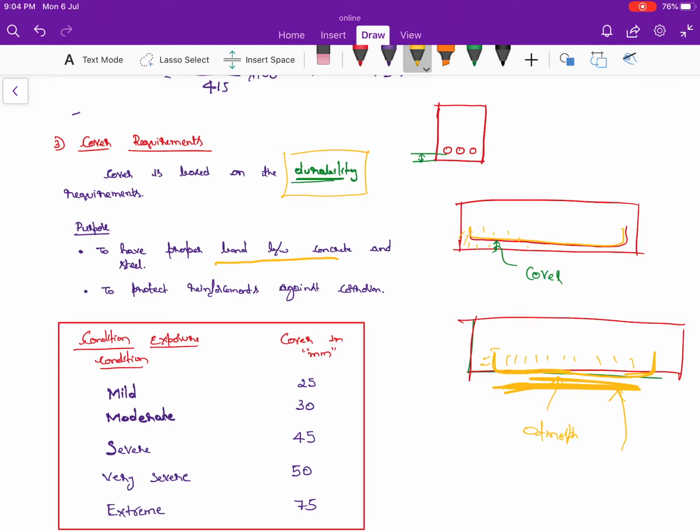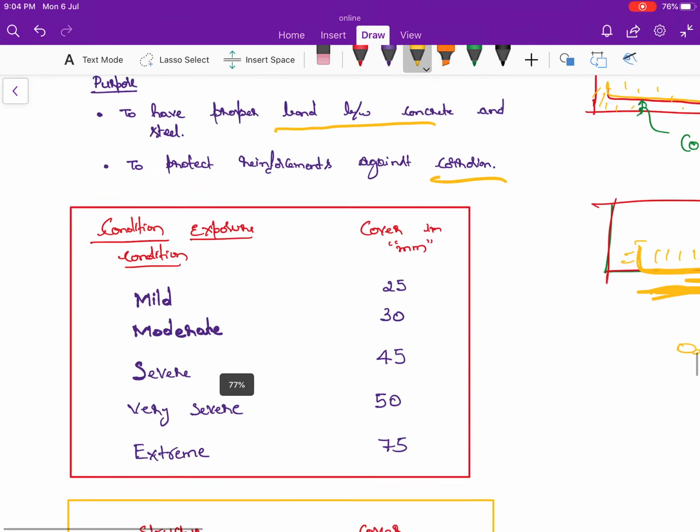Already I told you, if you give the reinforcement at the bottom, it is subjected to the atmosphere, where it is exposed to air and water. The steel is going to corrode quickly. That is the reason it has to be sandwiched inside the concrete. That is the reason we are going to give the cover.